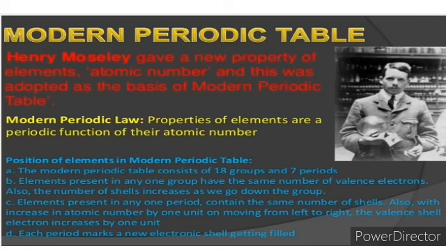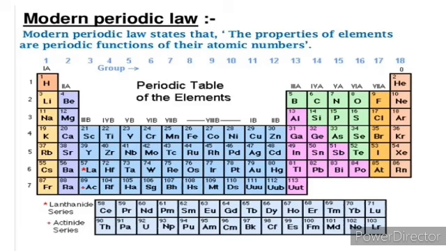Students, this is the modern periodic table. In that table we have 118 elements on the basis of the modern periodic law, that is, the properties of elements are a periodic function of their atomic number. See the position of hydrogen, it is at number 1 because the atomic number of hydrogen is 1.